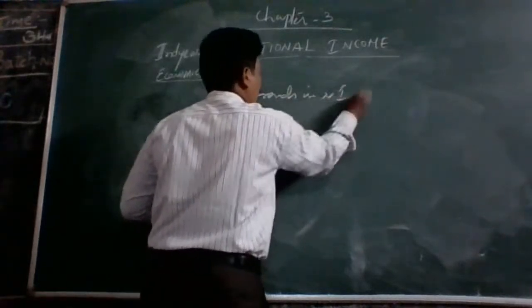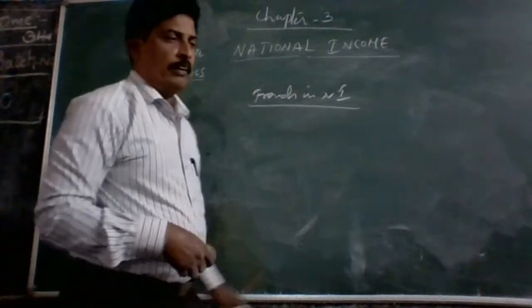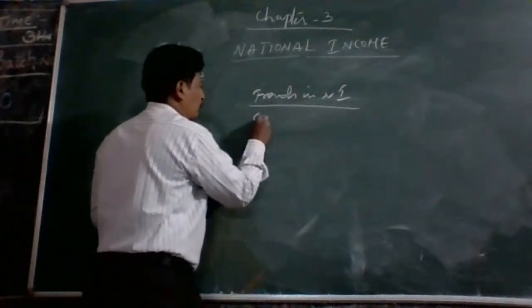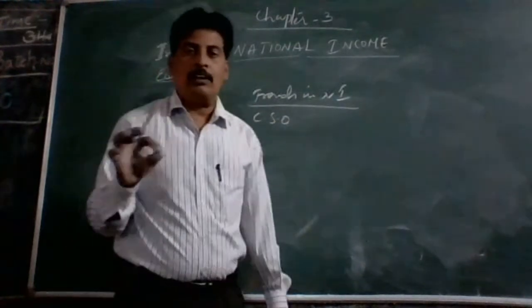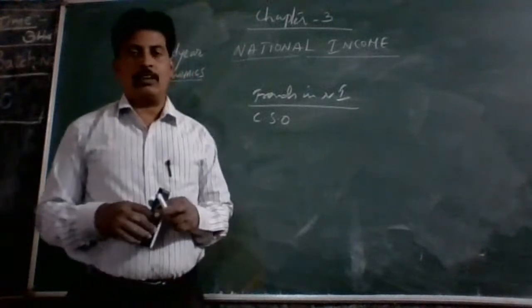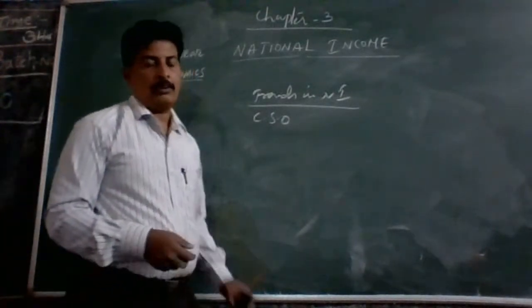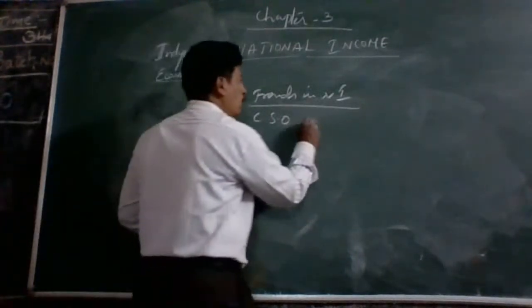Trends in national income. CSO means Central Statistical Organization, which was started in 1950.